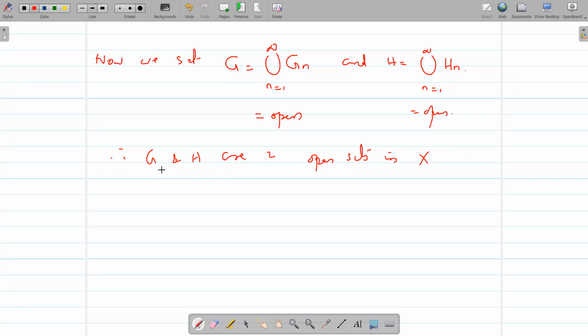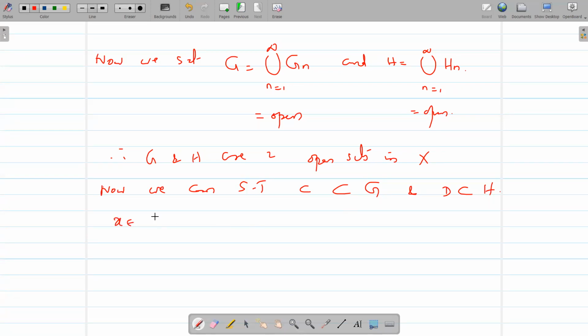Now, what we are going to prove next is that this G and H are the required open sets separating C and D. So now we can show that C is contained in G and D is contained in H. We will prove one, and the other similarly holds.